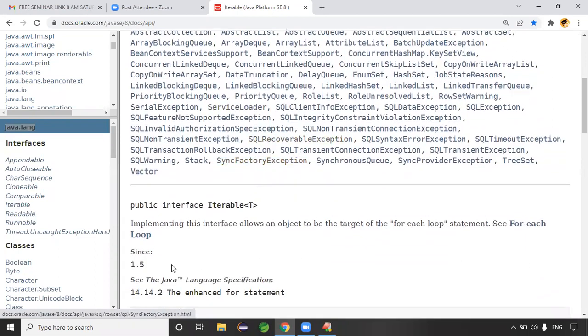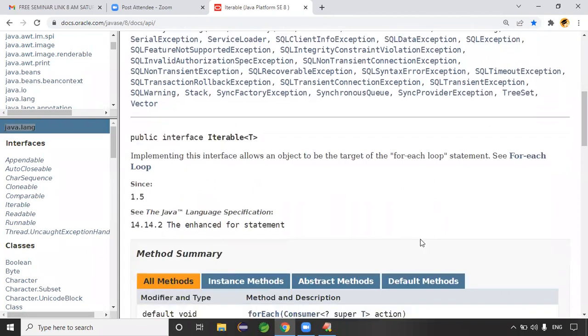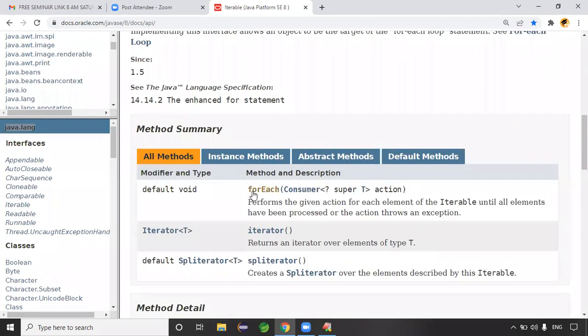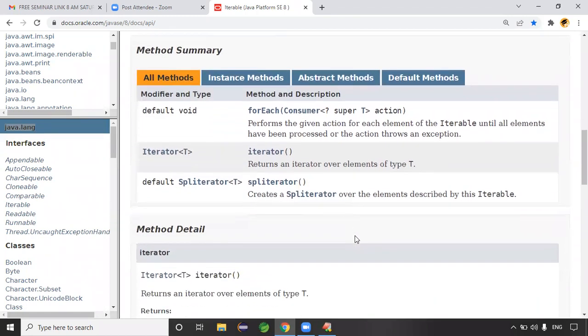Since which version can you see? Iterable is from which version, guys? See, implementing this interface allows an object to be the target of the for-each loop statement. Guys, for the for-each loop statement, basically the forEach method is there, which I'll tell you about. See, guys, Iterable contains 3 methods: the forEach method, the iterator method, and the spliterator method. So, very important things here.